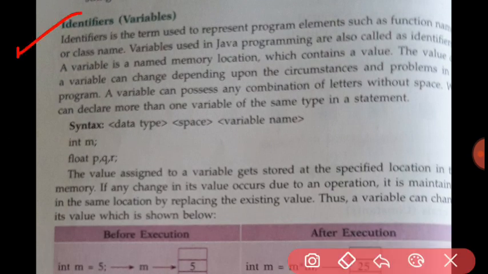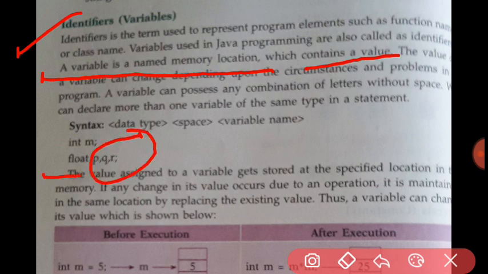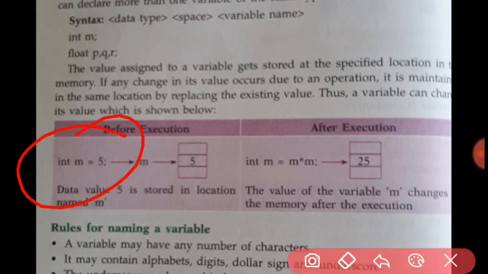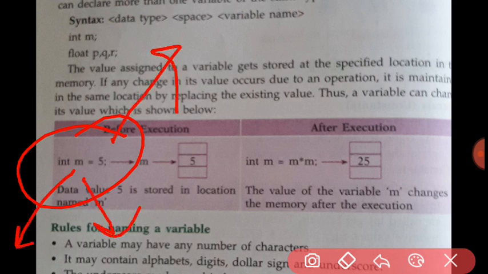Then identifiers. Identifiers are the variables. They are very useful for the memory location, or you may also consider it like this: a variable is a named memory location which contains a value. Suppose these are the variables p, q, r, and the data type is float. In these we can hold the values for memory reference. Suppose m equals 5, here int is a data type, m is a variable, and 5 is a constant.